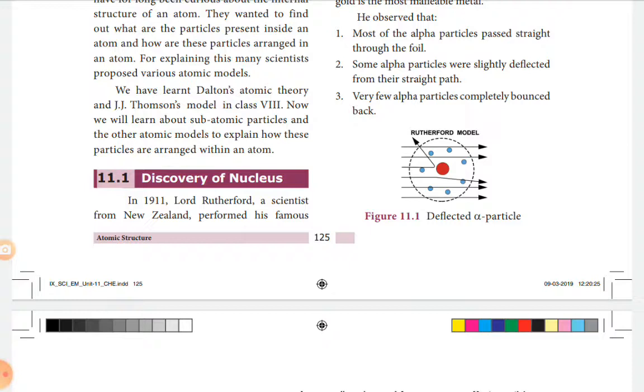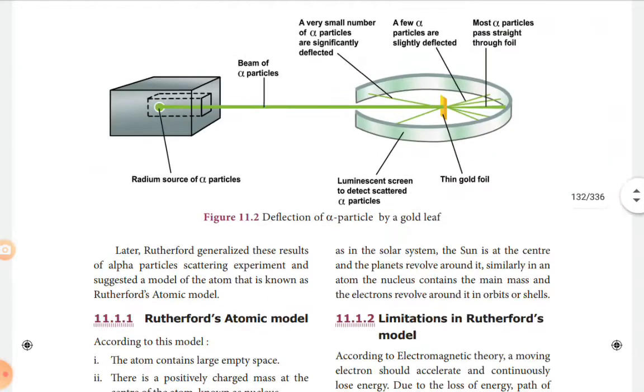Then also we learned about the characteristics of fundamental particles. There are three fundamental particles of an atom: electron, proton, neutron. Electron is a negatively charged particle. Proton is a positively charged particle. Neutron is a neutral particle. These electrons revolve around definite circular paths, which are called orbits. Protons and neutrons are collectively called nucleons.